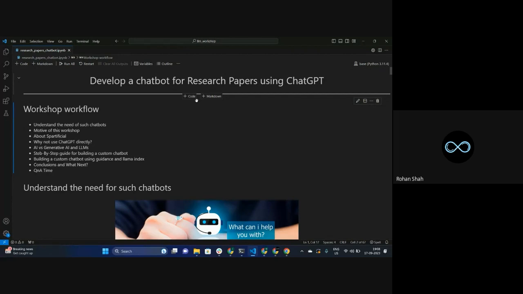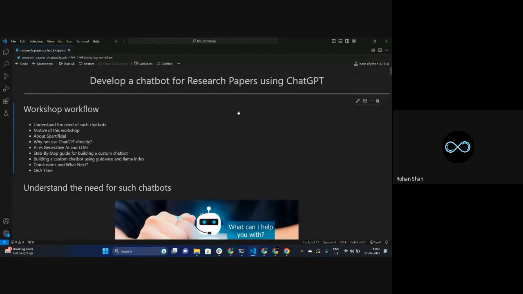Now over here, throughout the whole research paper, not just one, we can have multiple research papers. You can literally ask any kind of question to your chatbot, and it's going to give you an answer with respect to that. Now that's again only one use case, right? What could be some other use cases?